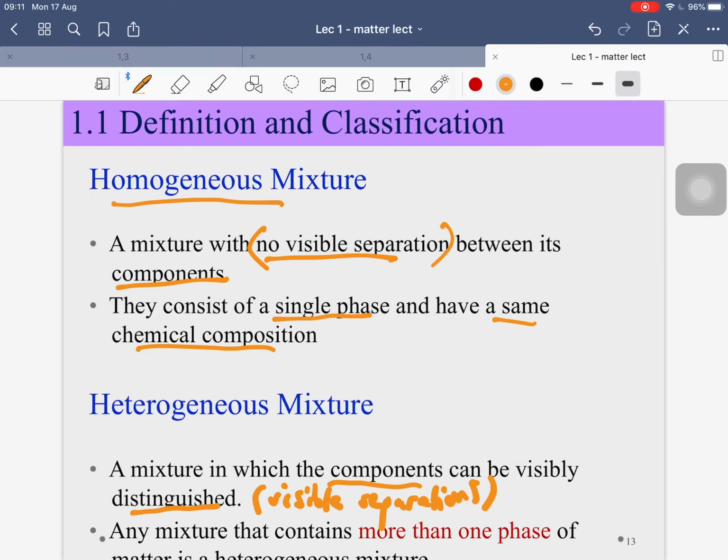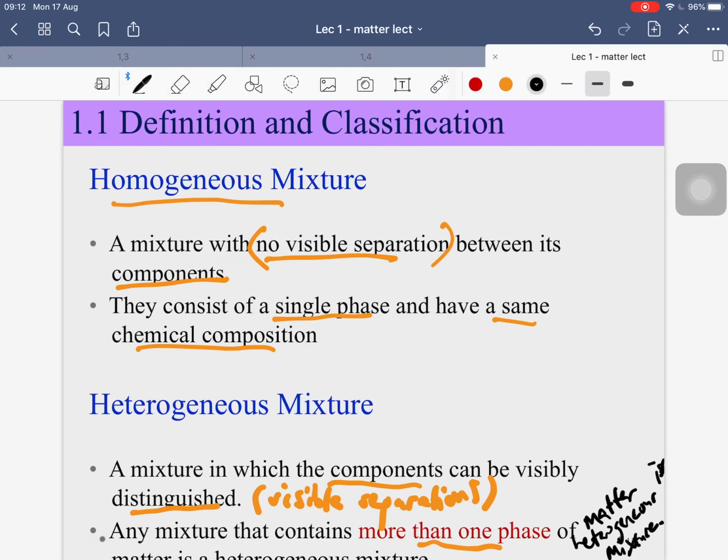Any mixture that contains more than one phase, where one phase is considered as one phase of matter, is a heterogeneous mixture.